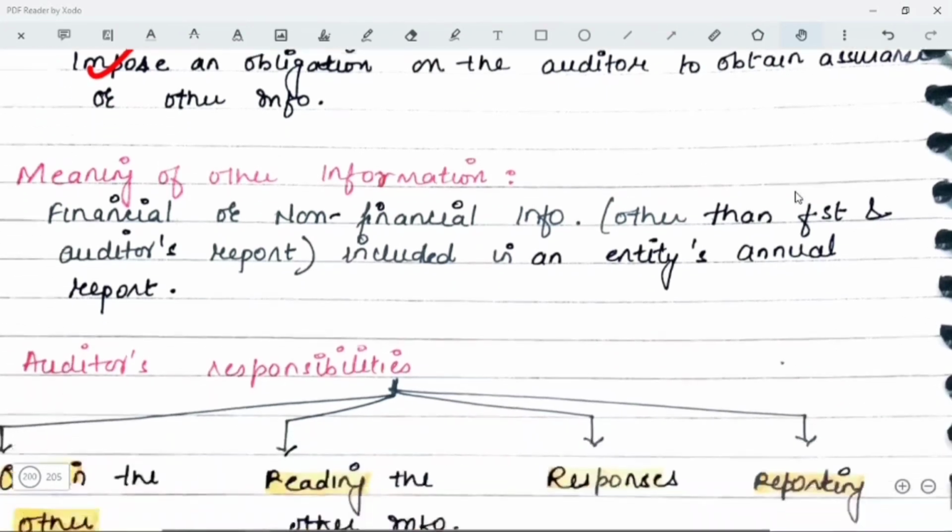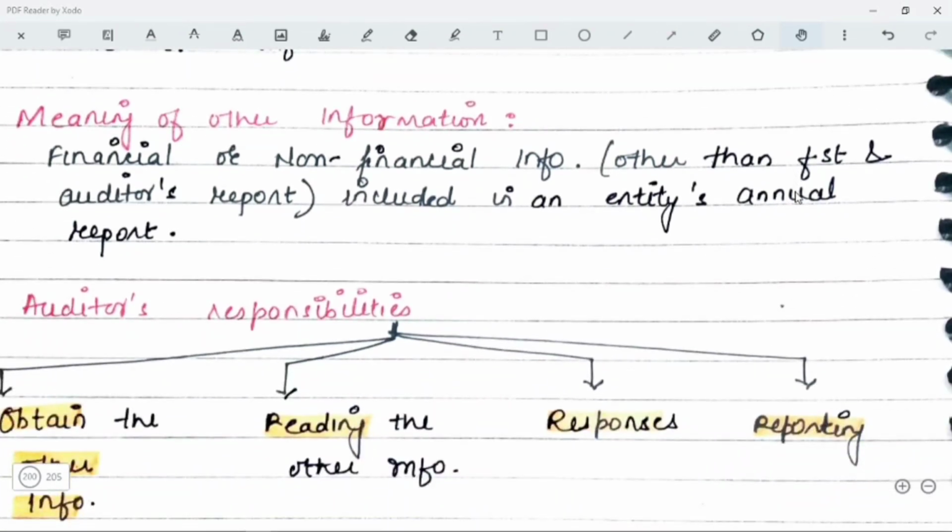Now what do you mean by other information? Here, the financial or non-financial information, other than the financial statements and the auditor's report, which is included in the entity's annual report, is known as the other information.